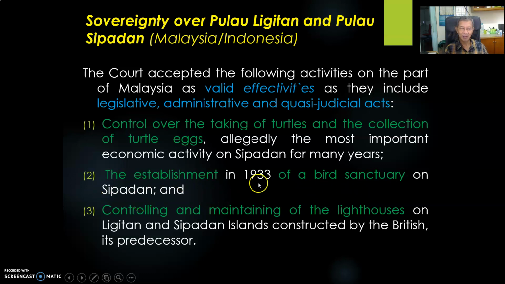Okay, so this is by means of government law and gazette. So that's why the establishment of the bird sanctuary is a legislative act. Number 3, controlling and maintaining of the lighthouses on Ligitan and Sipadan Islands constructed by the British. Later on, Malaysia succeeded. So that's why the Malaysian government, as successor of Britain, controls and maintains the lighthouses on both Ligitan and Sipadan Islands. So this is an administrative act or executive act.